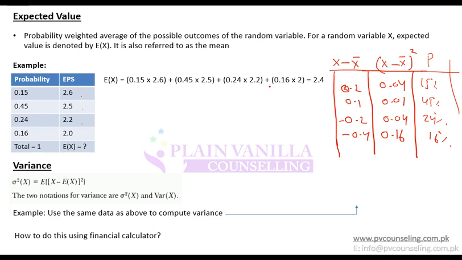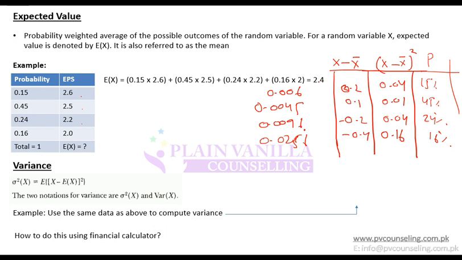So it will be 0.15 into 0.04, which is 0.006, and then 0.45 multiplied by 0.01, which is 0.0045, and then 0.24 multiplied by 0.04, which is 0.0096, and then 0.16 multiplied by 0.16, which is 0.0256, and I sum them up and that will give me the variance.